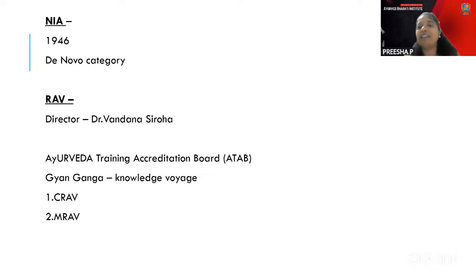It is under the deemed institution or deemed university category, also called de novo category. This was done by the Prime Minister of India. So in 2020, on 5th Ayurveda Day, this was made a deemed de novo category and dedicated to the nation. It is the first central government institute deemed to be a university in the Ayush streams.